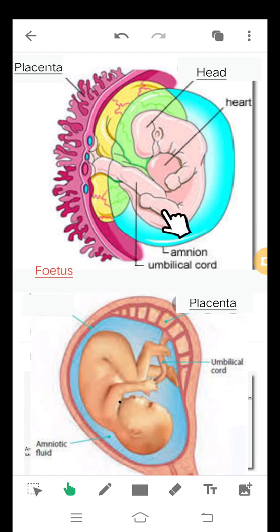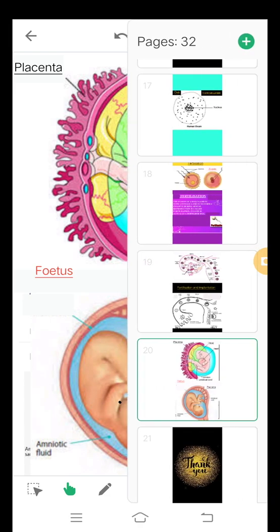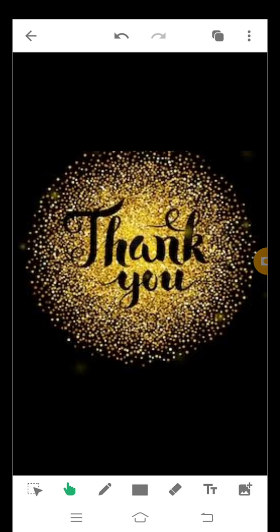So this fetus keeps on growing as it is getting all the nutrients from the mother's blood, and finally after about 9 months, when it has completely grown into a baby, this baby is then pushed out of the uterus through the vagina, and this is how a new individual is born from a mother's body.